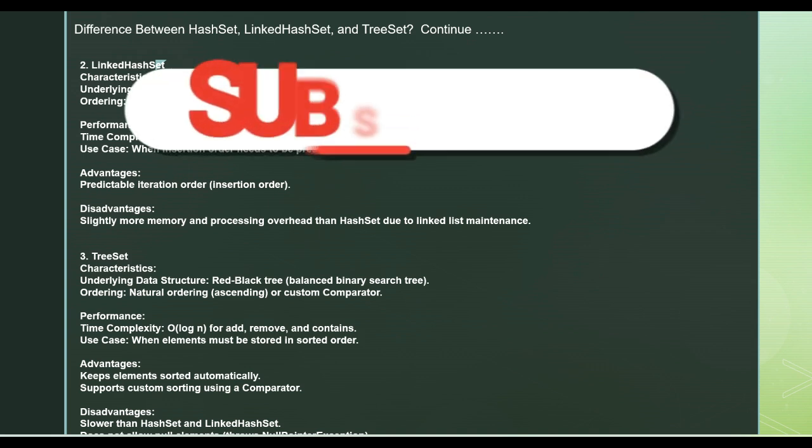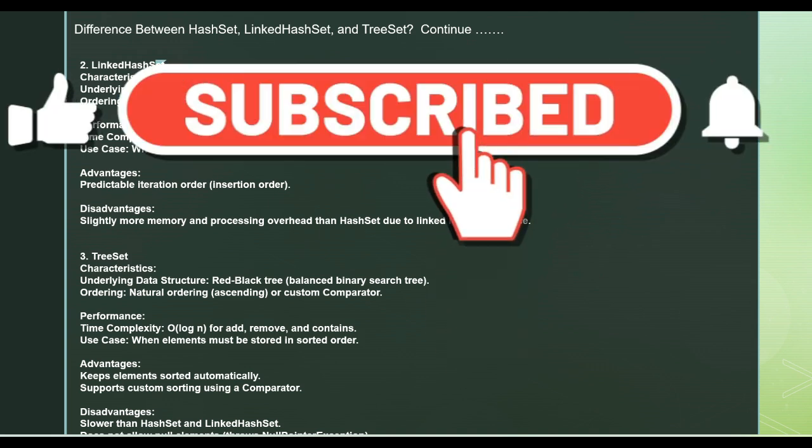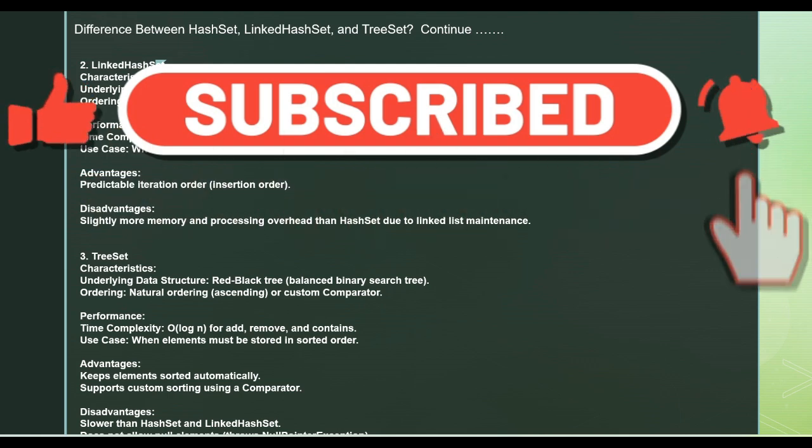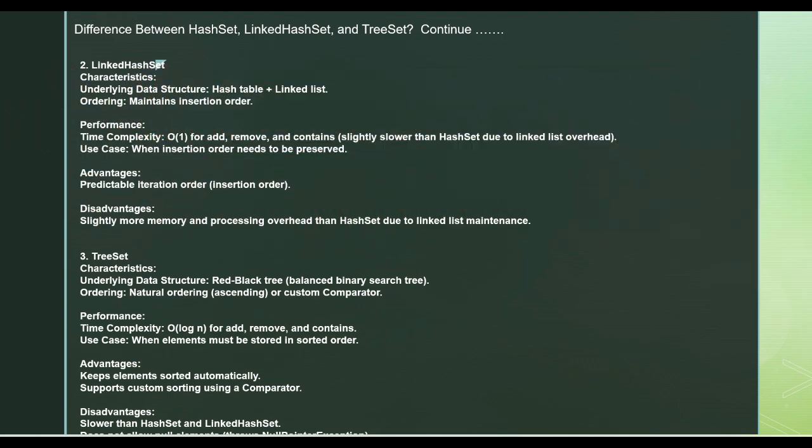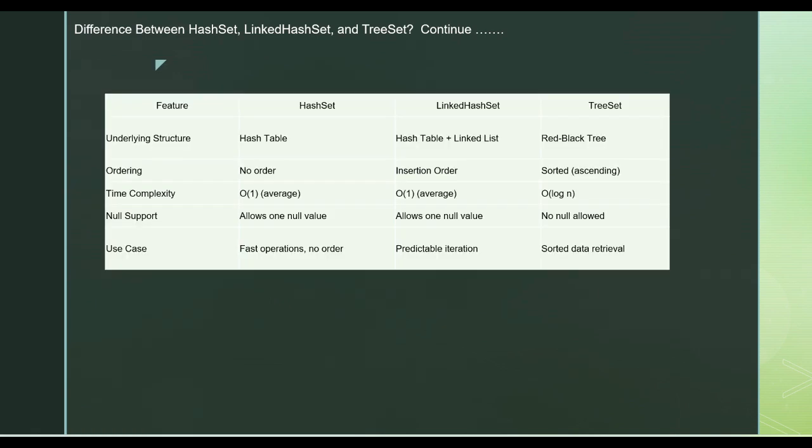For keeping elements sorted with a custom comparator, we can make use of the compare method and apply our logic there. As I mentioned, since there is sorting involved, it will be a little bit slower than both the previous ones, that is HashSet and LinkedHashSet. That is the disadvantage.